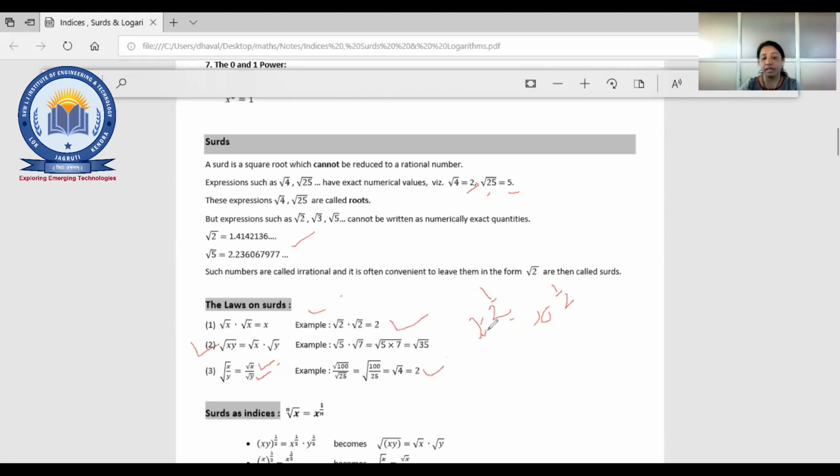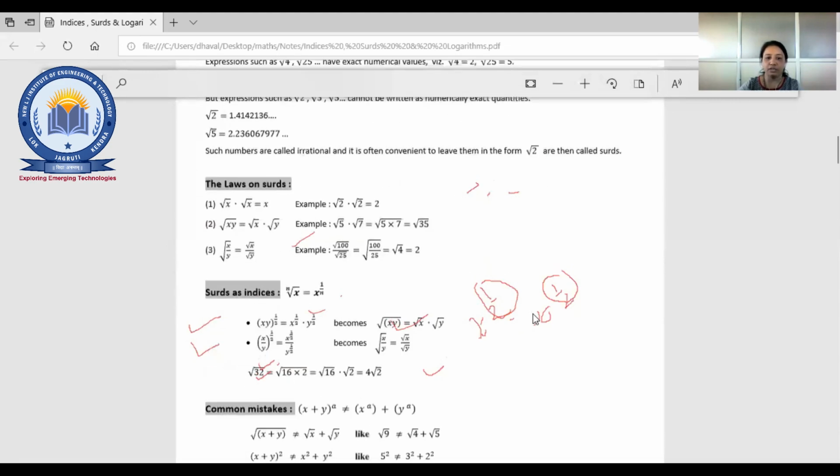These things are useful when you are going for any topic of mathematics. Now, surds as indices. As I have told you, in the first one, whenever you solve root x into root x, you will get x. So we have basically used the indices concept. The same will be applied here also. So what happens here? Surds as indices.